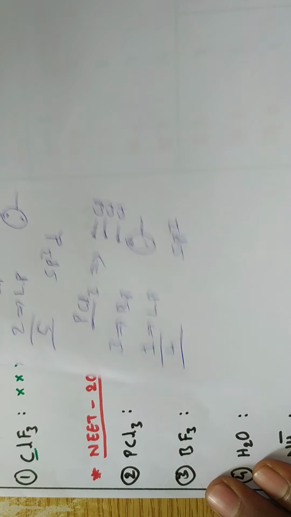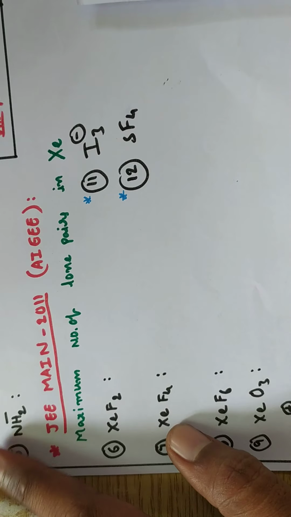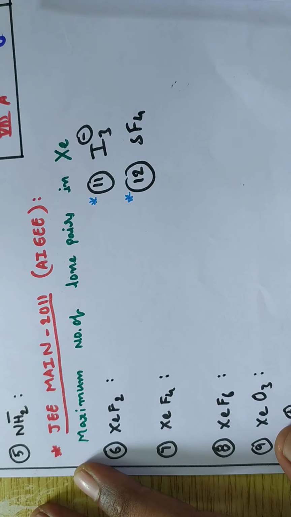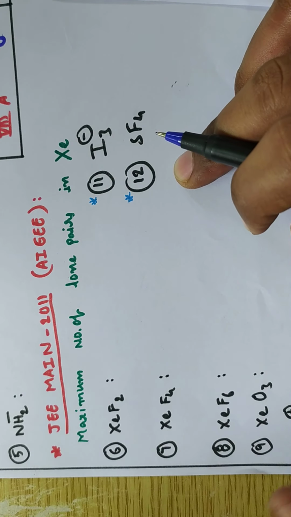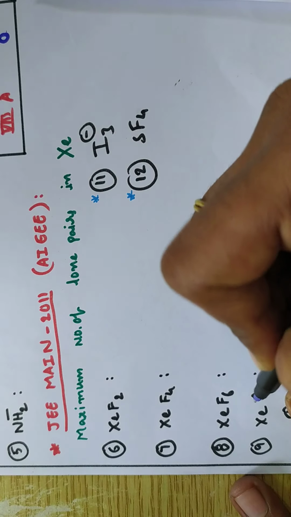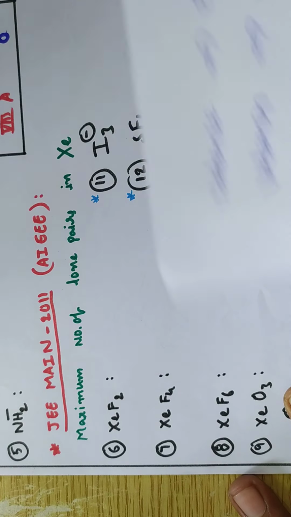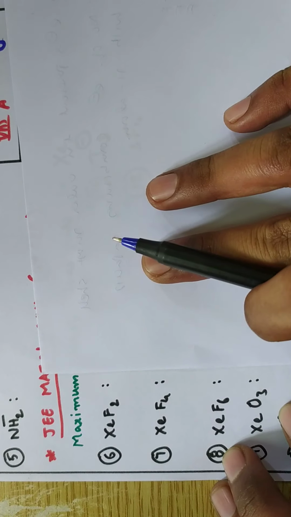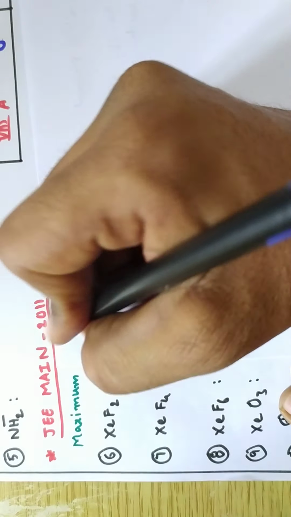And in the question below, what he is asking is the maximum number of lone pairs in xenon compounds. So xenon compounds, 4: 1, 2, 3, 4. These 4 molecules we are taking. So which has the maximum number of lone pairs we are going to discuss now. From that, the first one I am calculating is xenon difluoride.